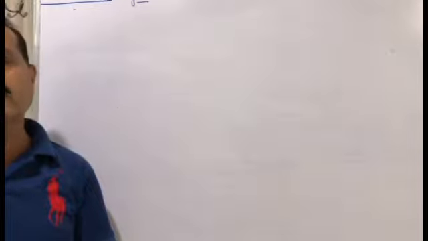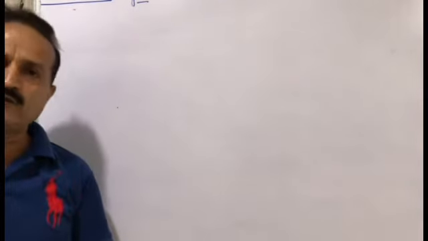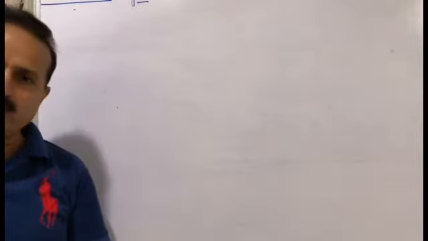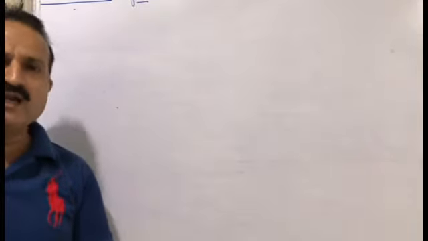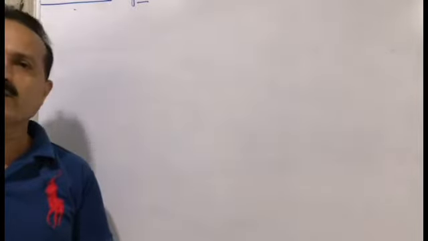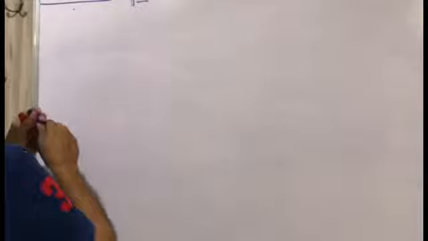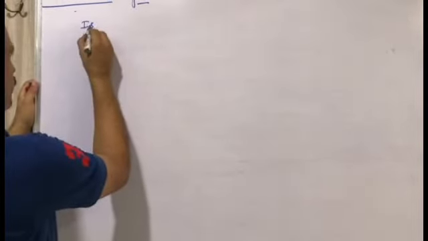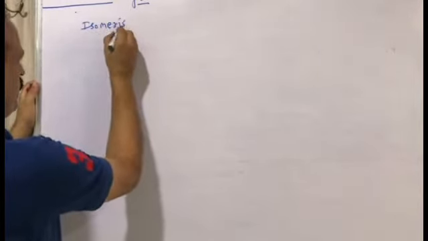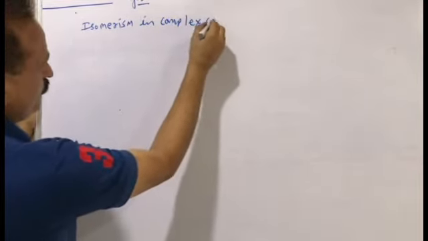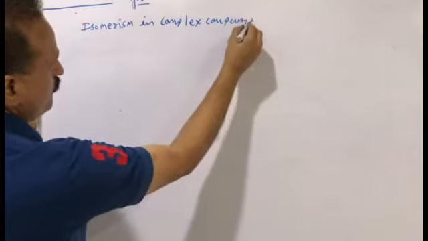So how can we understand isomerism in complex compounds with a proper example? First we have the square planar complex compound, in which cis and trans isomerism is seen. The topic is isomerism in complex compounds.